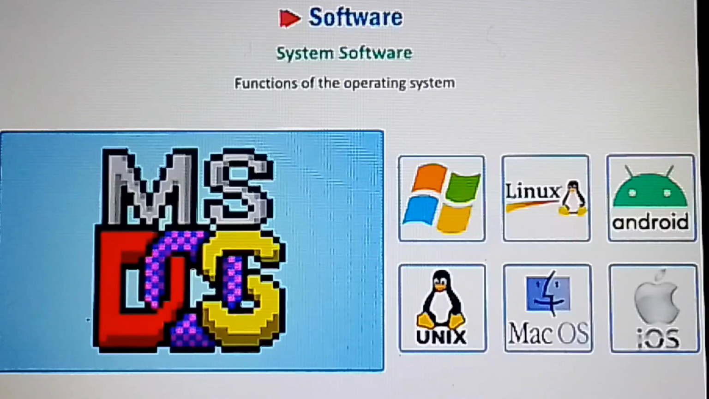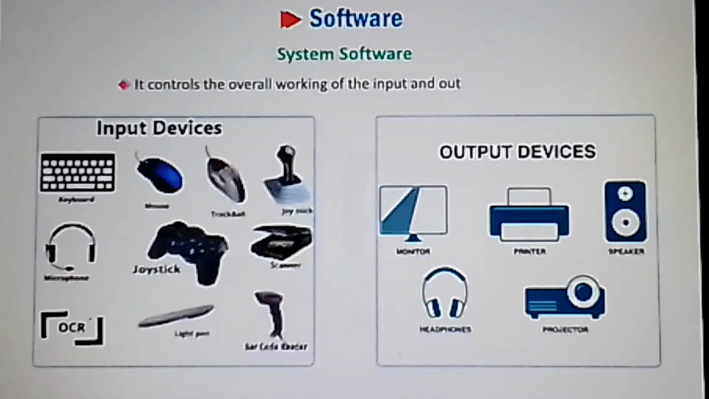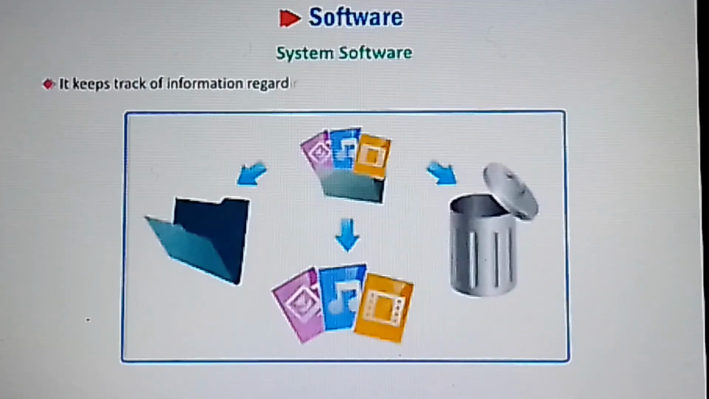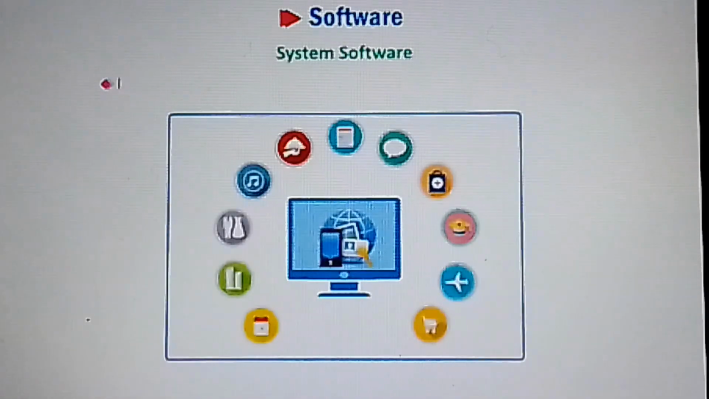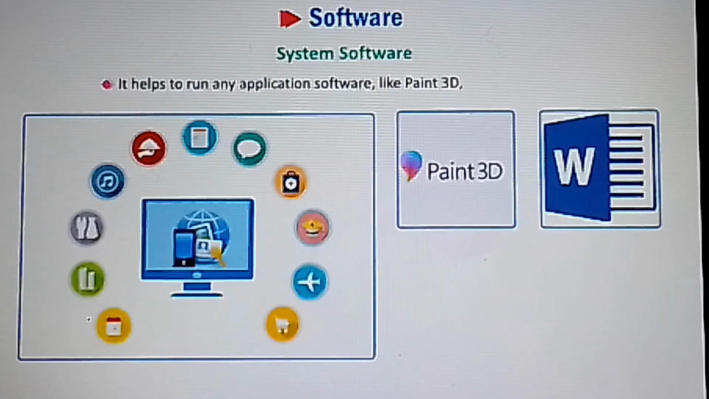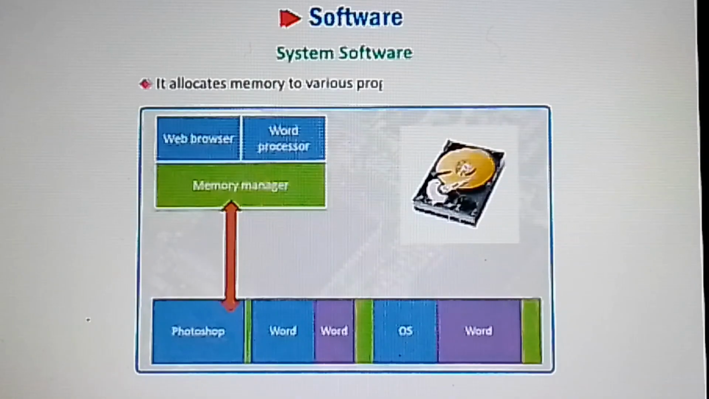Functions of the operating system. It controls the overall working of the input and output I/O devices. It keeps track of information regarding the creation, deletion, transfer, and copying of files. It helps to run any application software like Paint 3D, Word, Scratch, etc. It allocates memory to various programs whenever required.